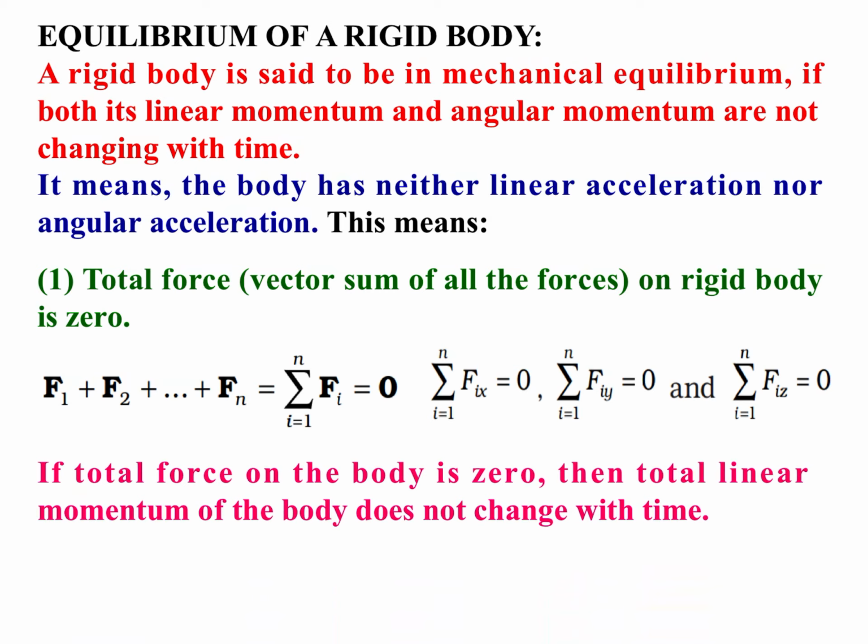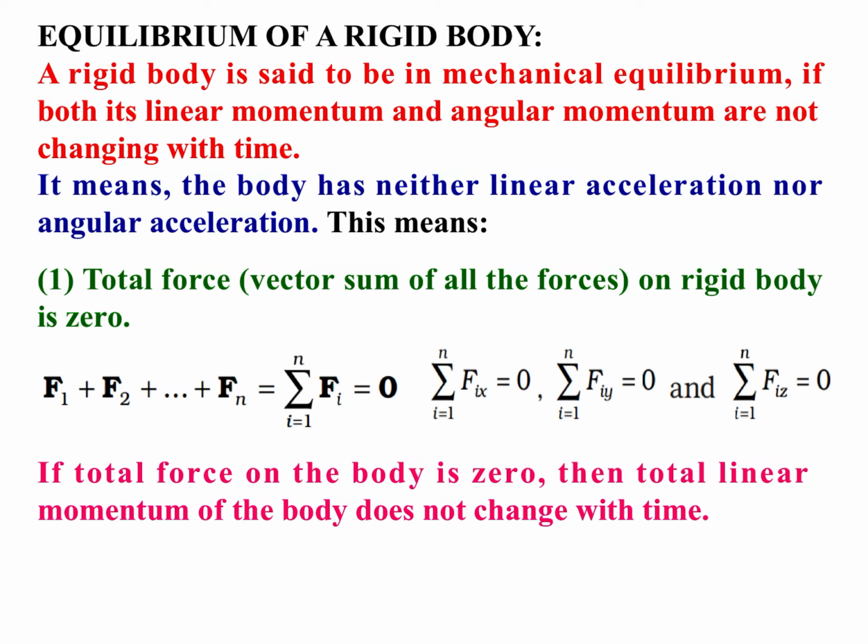If total force on the body is 0, then total linear momentum of the body does not change with time, momentum will remain constant. As we know that from Newton's second law of motion, F is equal to dp upon dt. If that F is the external force, if external force F is equal to 0, then dp upon dt is equal to 0. So P is the linear momentum, P will be constant. This is a condition of translational equilibrium. Net force on the body is equal to 0 and momentum, linear momentum will be constant.